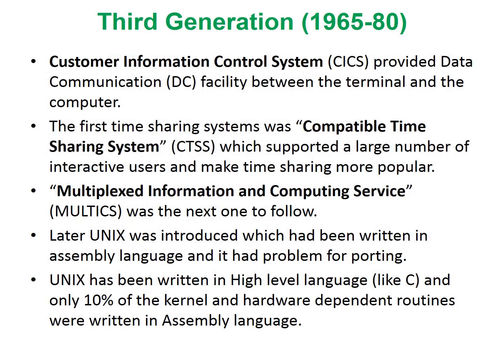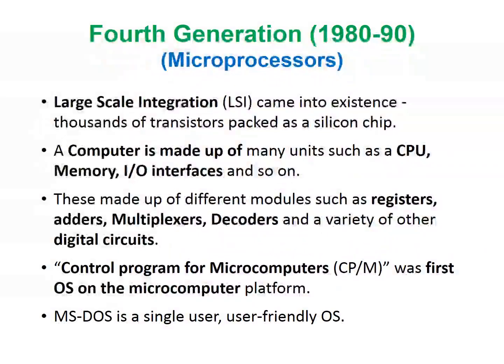After this, Unix was introduced, and its major part was written in assembly language, hence there existed a problem for porting. Later on, Unix was rewritten in the high-level C language, and only 10% of the kernel and the hardware-dependent routines were written in assembly language. The introduction of Unix made a tremendous impact on all future developments.